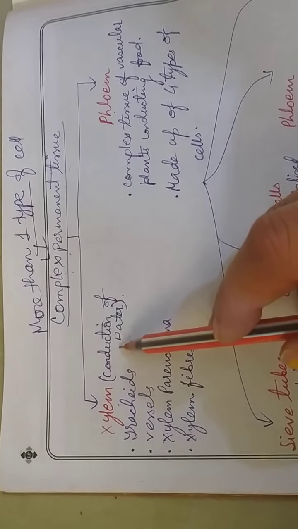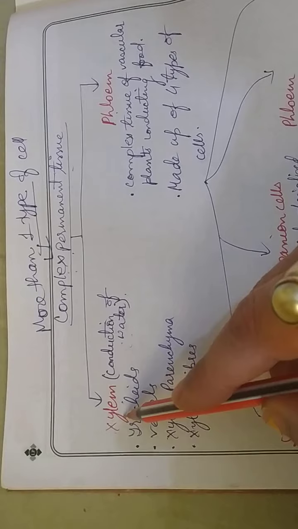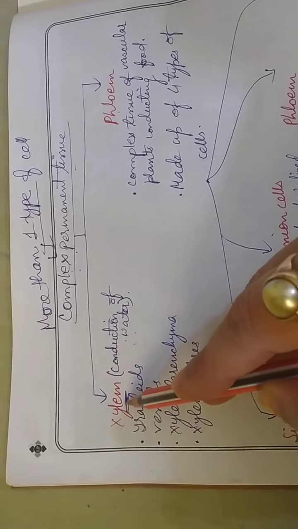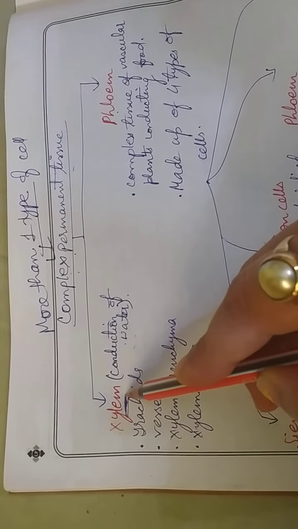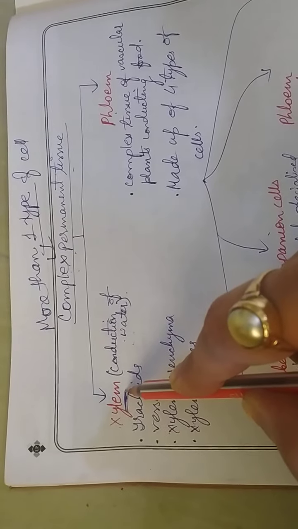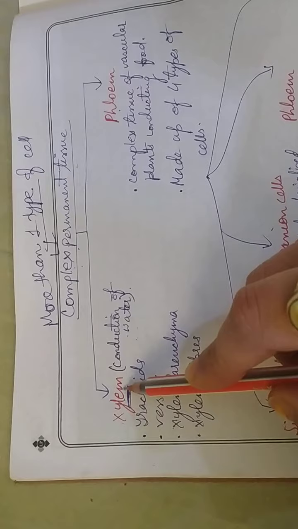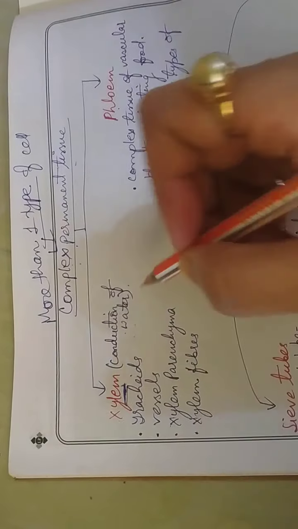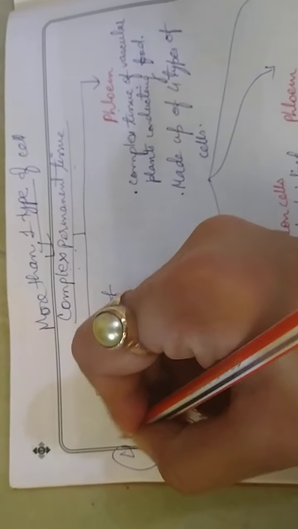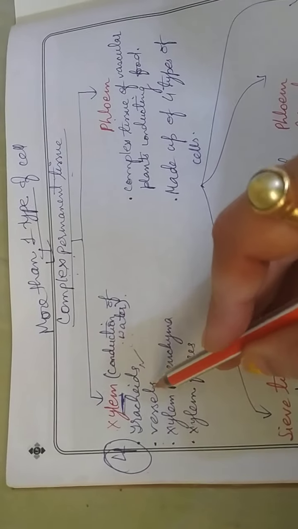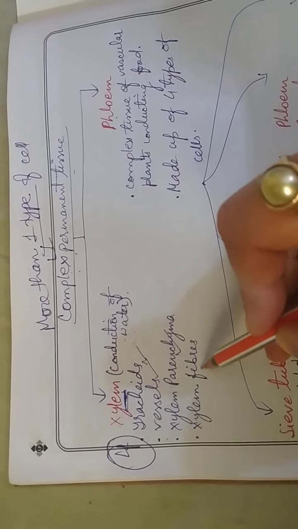In our last class we have discussed the xylem, right? We have seen that xylem is a complex permanent tissue which carries water and minerals from the roots to different parts of the plant. It is complex because it is made up of four types of cells: tracheids, vessels, xylem parenchyma and xylem fibers.